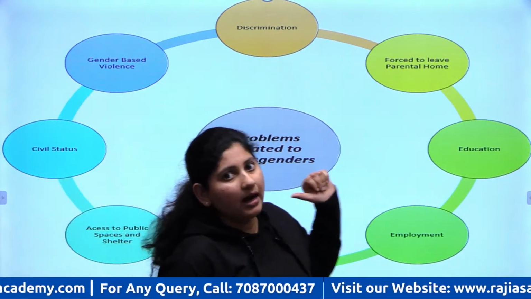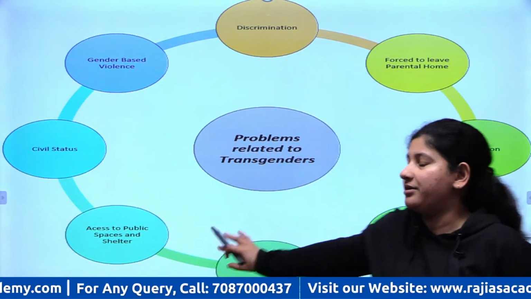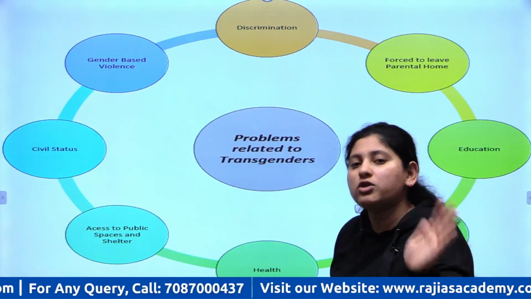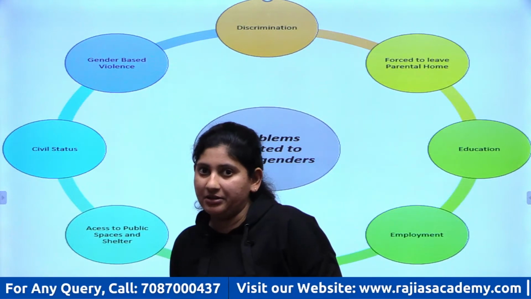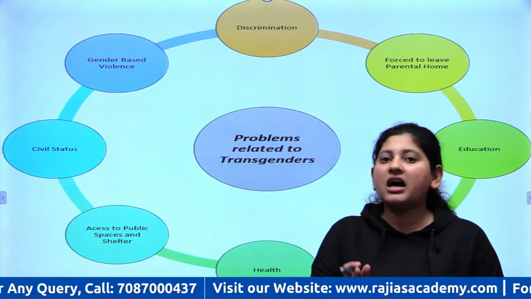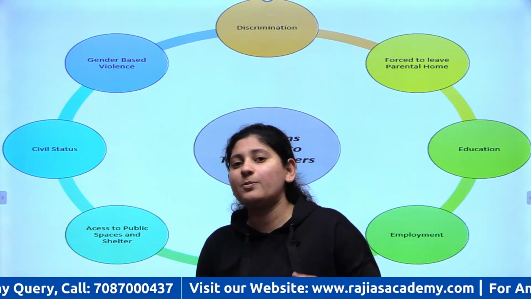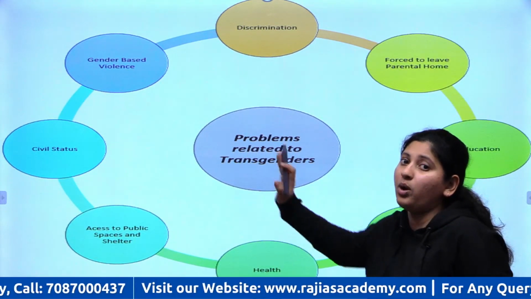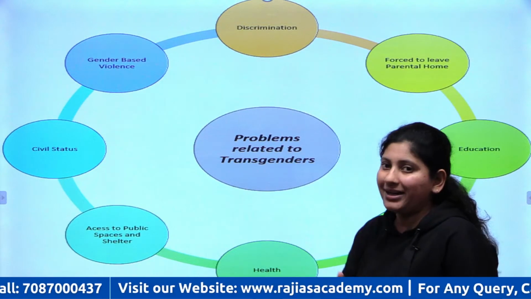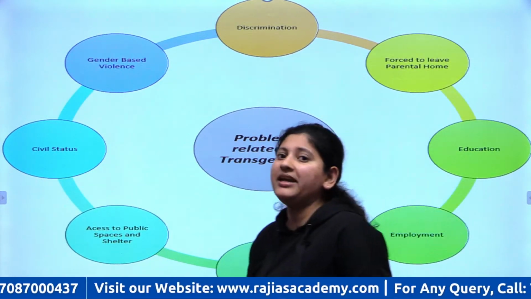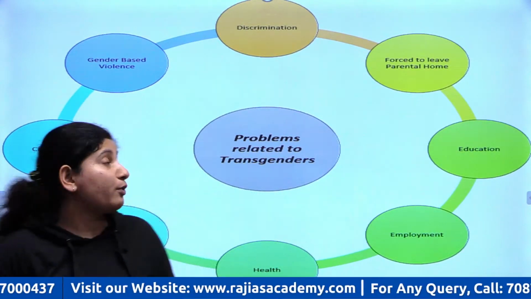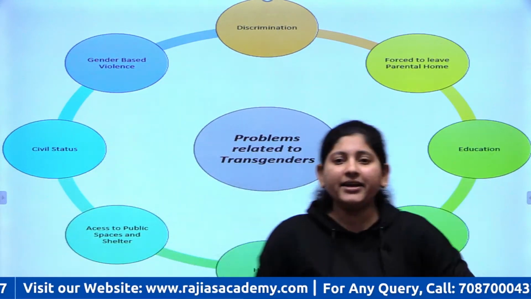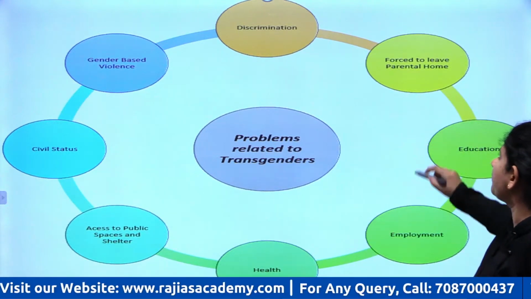Now the other part is transgenders. The problems with the beggars also apply to the transgenders, because they themselves are very marginalized. At least beggars can beg publicly, but transgenders have to hide. So not coming out and being discriminated is their prime problem. Also they face numerous other issues, so we'll cover those as well.